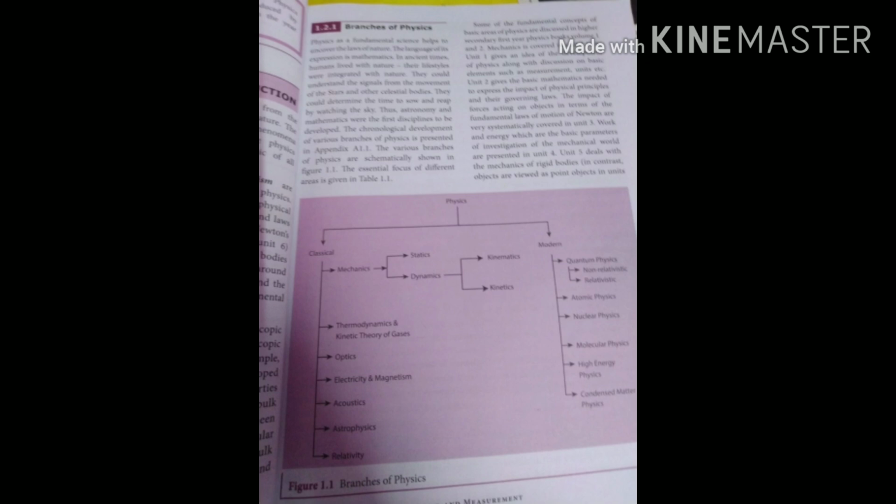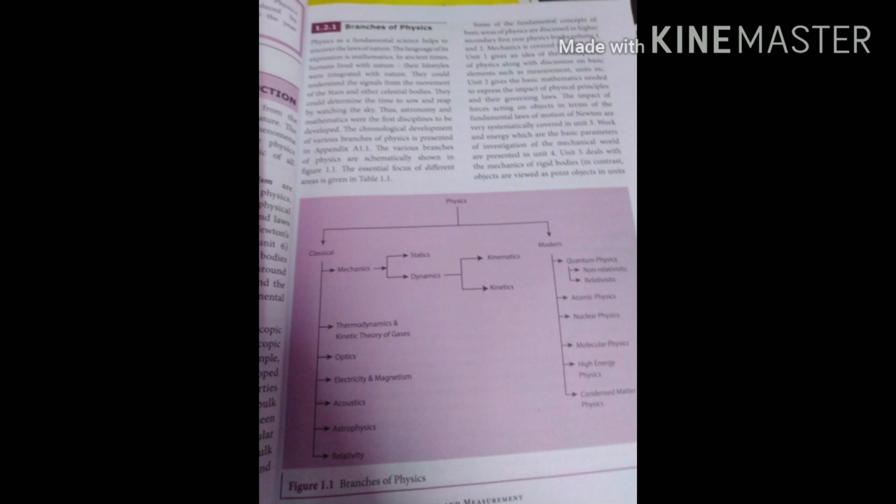And physics has a lot of branches. Generally it is classified as classical and modern. In classical, there are mechanics, thermodynamics and kinetic theory, optics, electricity and magnetism, acoustics, astrophysics, and relativity.